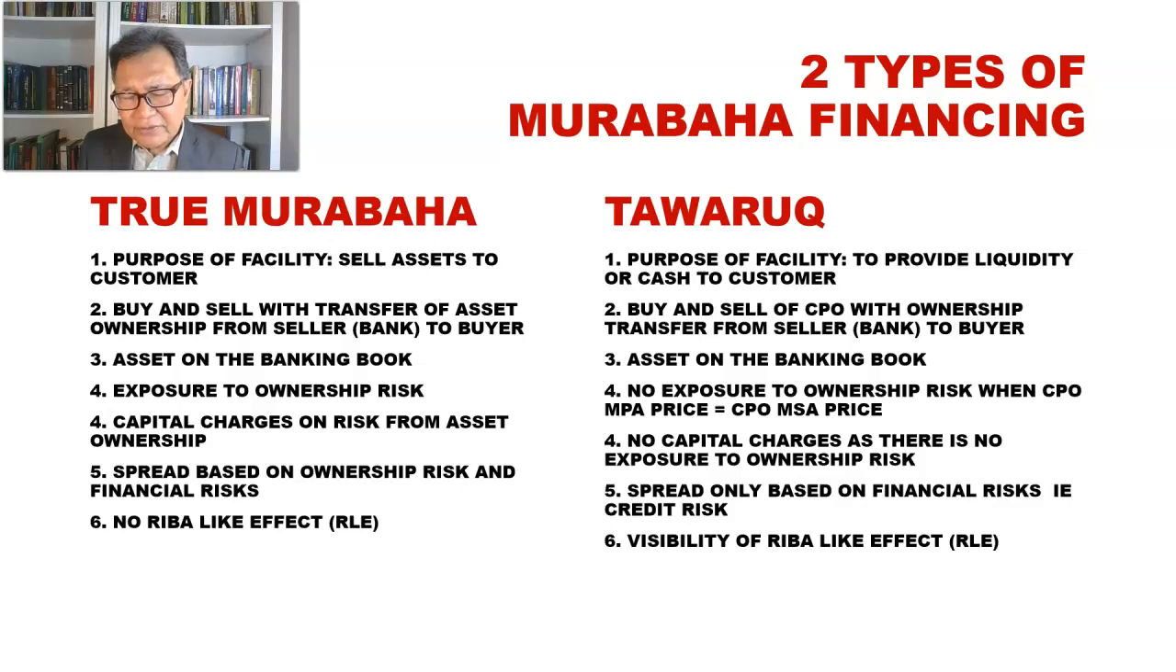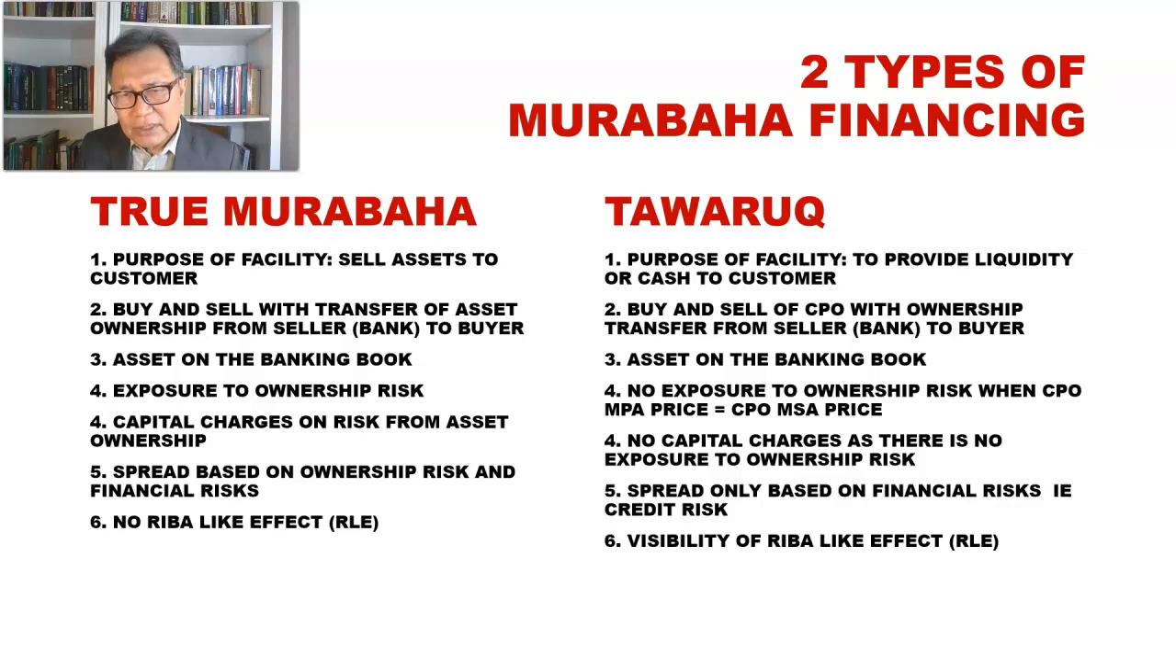So because there is no ownership risk, there is no capital charges even when the CPO is put on the banking book, right? So no capital charges as there is no exposure to ownership risk. So the spread of the tawarruk exposure will only be based on the financial risk, that is credit risk. So profit rate, as we know, is equal to the cost of fund plus the spread, and the spread can be due to credit risk, it can be due to business risk, liquidity risk.